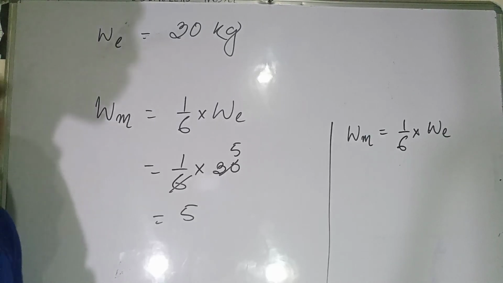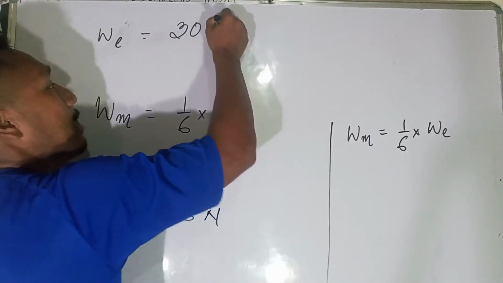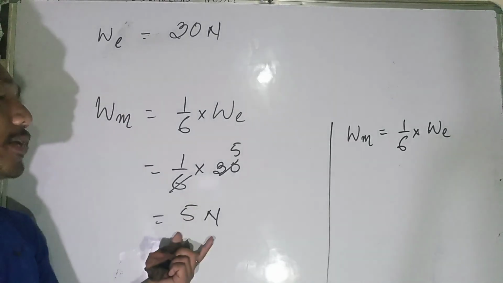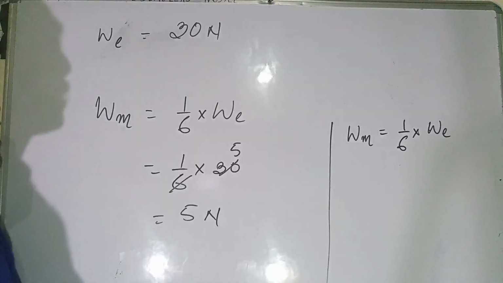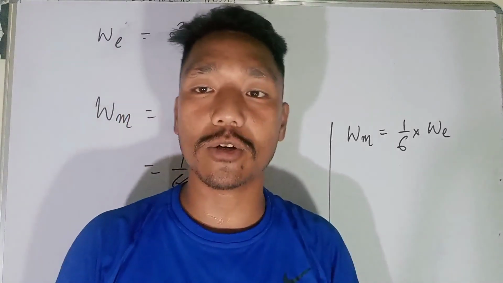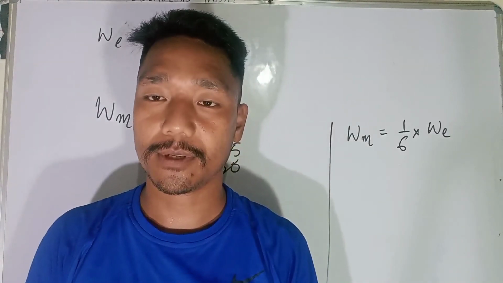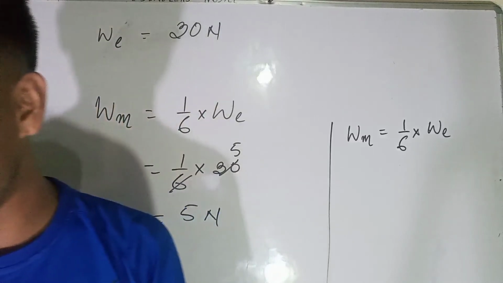I'm sorry, this is not kg, this is newtons. So on the earth your weight is 30 newtons, whereas on the moon you will get only 5 newtons. Clear about this one? I think you're clear about this one.